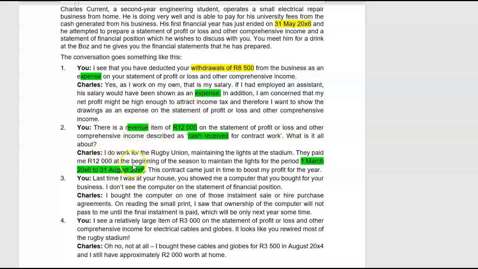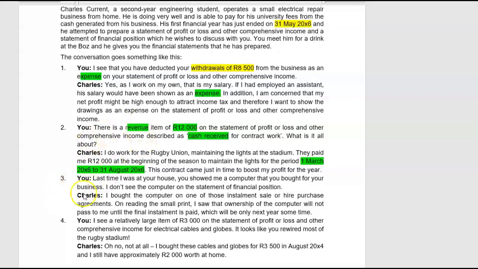So 6,000, half of the 12,000, I am not allowed to recognize now because it is from the 1st of June to the end of August. I'm only allowed to recognize it then. So I'm going to debit my income account with 6,000 Rand and credit another account, income received in advance. That income received in advance is a liability account, a credit balance.